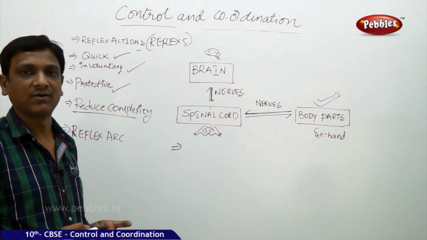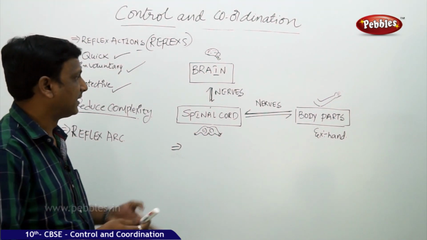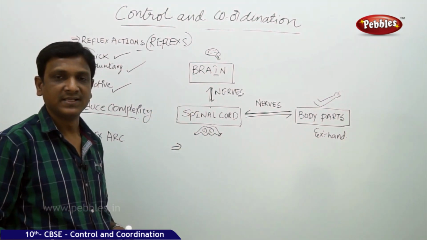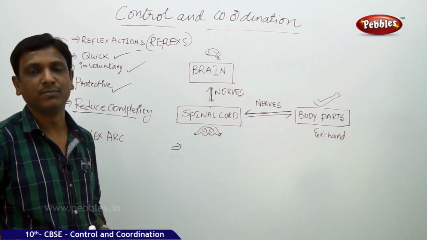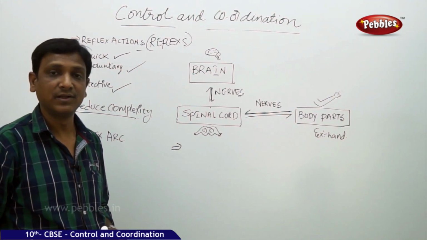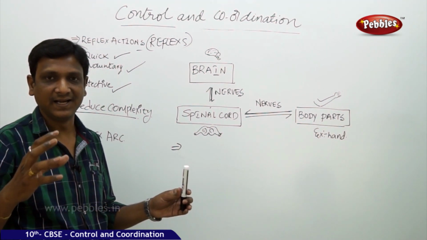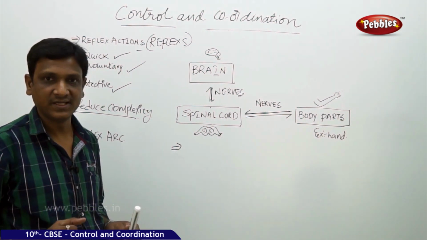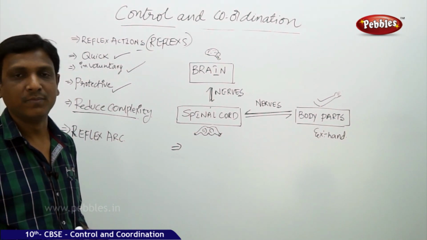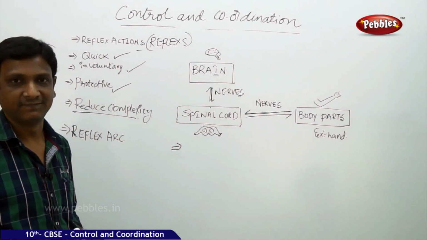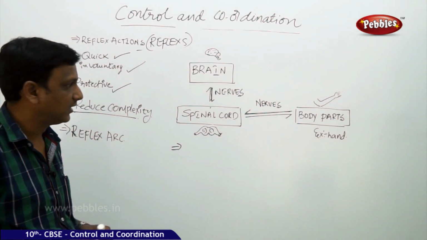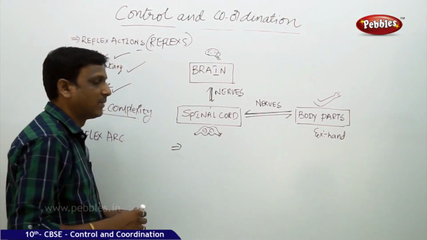There are some reflexes called cranial reflexes where the spinal cord is not involved. Some sense organs are directly connected to the brain, like eyes, and there also reflexes are produced. But in case of your hands and legs, when you touch a hot object, when you step on a sharp object, immediately you show the reflexes. So here the reflex actions are taken in the spinal cord.